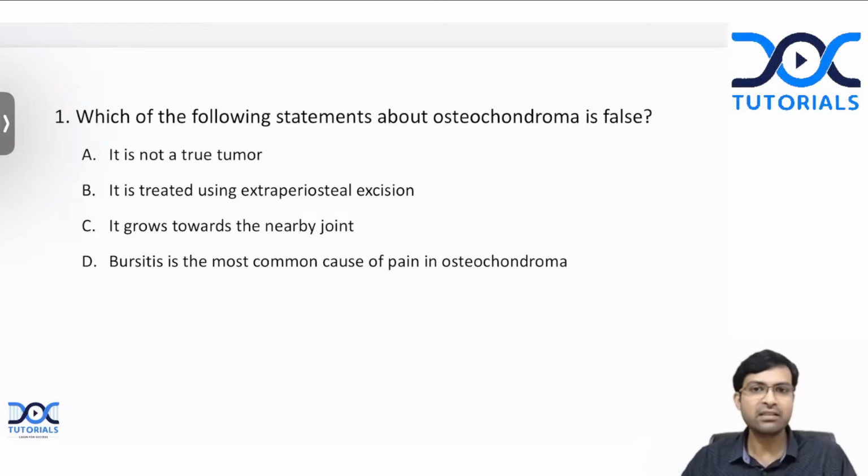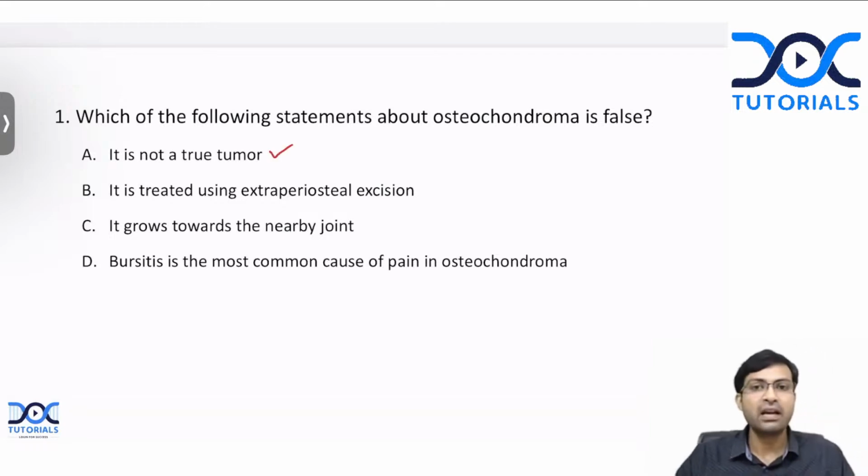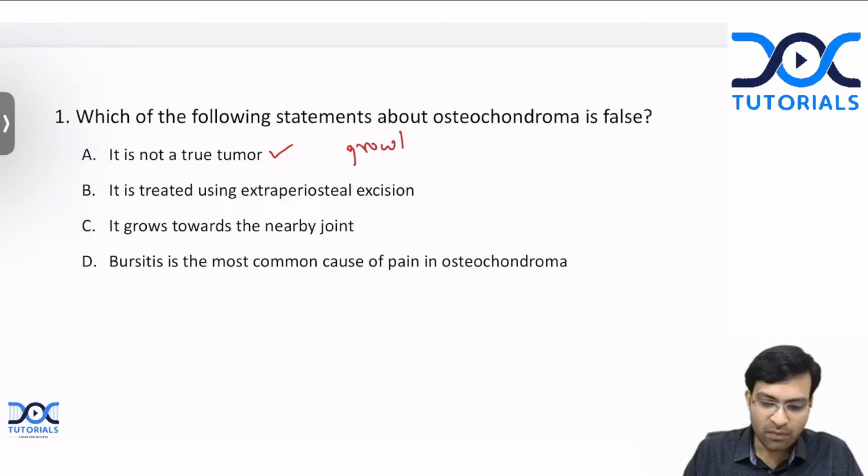So let's discuss the options one by one. First option, it is not a true tumor. Is that correct? It is actually a correct statement. The osteochondroma, now we know that it's not a true tumor. It is actually a growth aberration. That is what we currently believe.